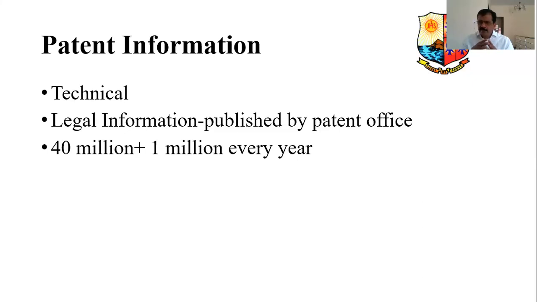Now why is it so complex? I told you 40 million patents are already available worldwide now. And every year you will be adding 1 million more. That means you see the complexity, prior search, whatever. Such huge demand is there for patents because ultimately it is business, money. Okay.